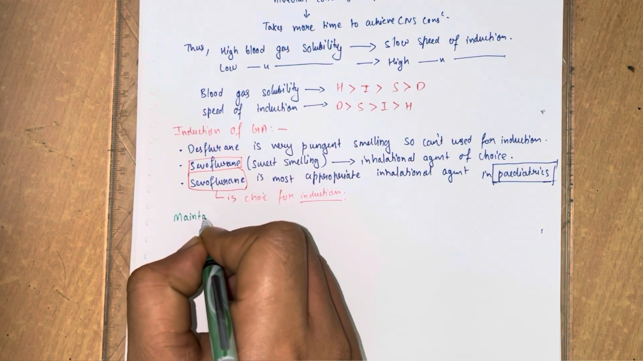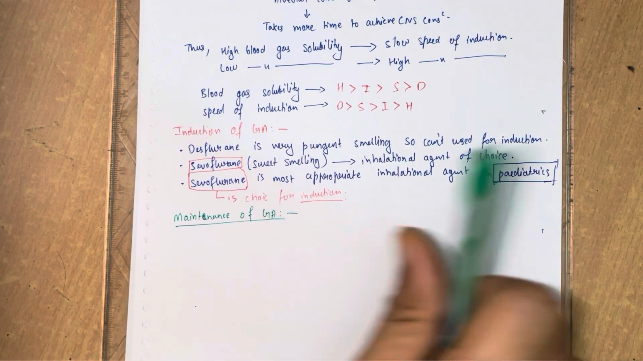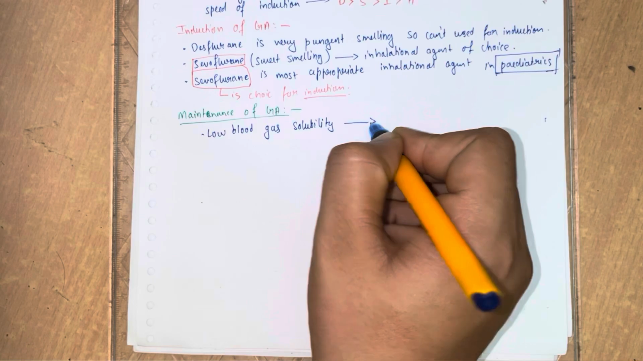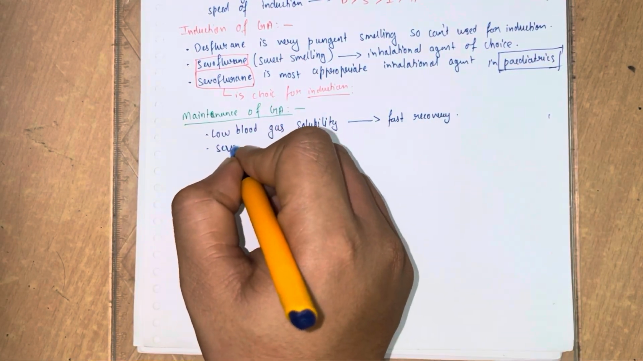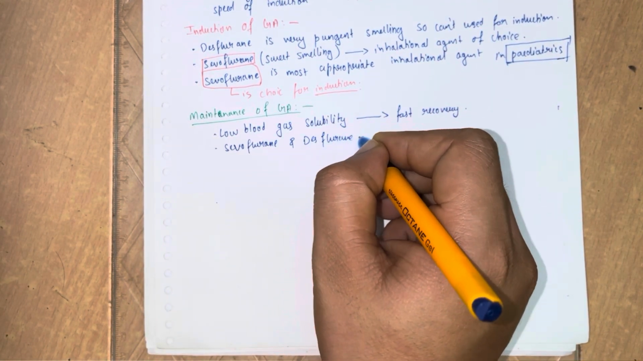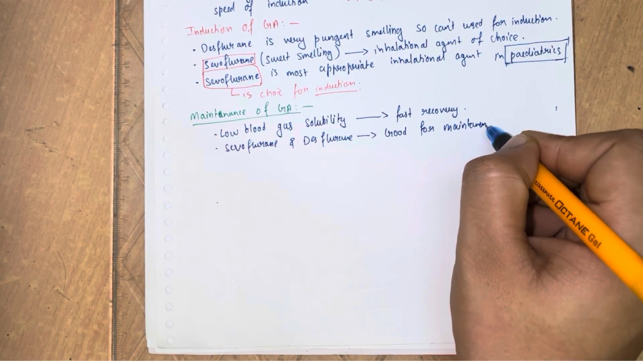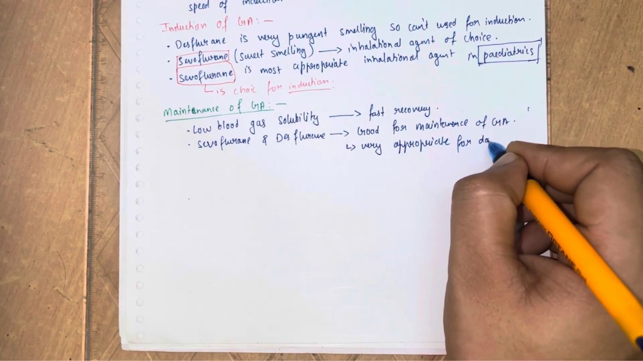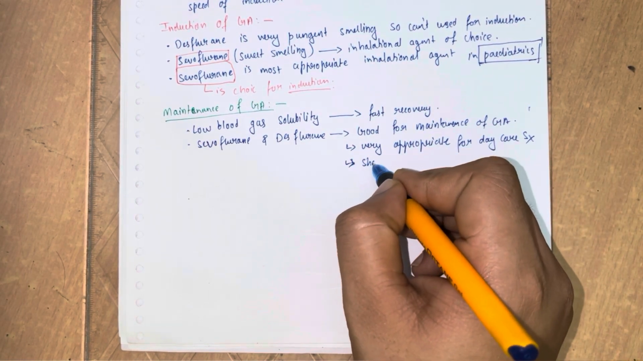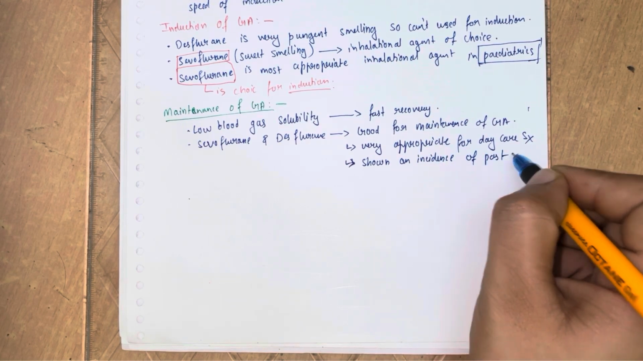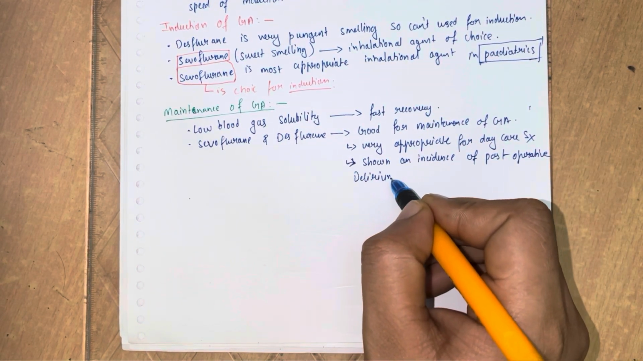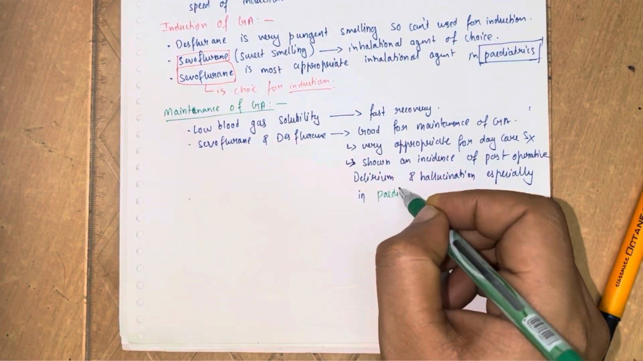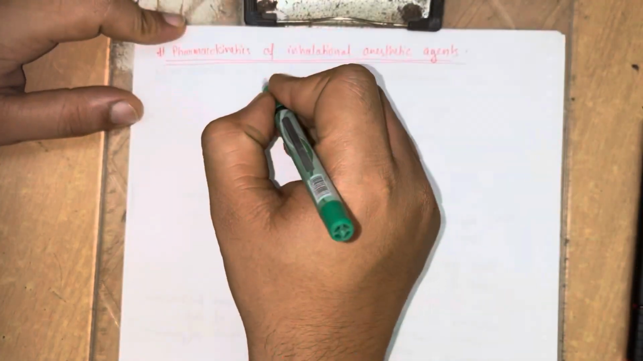Now we talk about the maintenance of general anesthesia. Low blood gas solubility causes fast recovery. Okay, then let's talk about sevoflurane and desflurane. Sevoflurane and desflurane are good for maintenance of general anesthesia and very appropriate for day care surgeries, and both these drugs have shown the incidence of postoperative delirium and hallucination, especially in the pediatric age groups. Okay friends, we have to remember this.